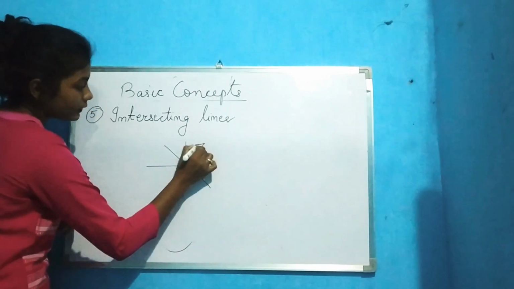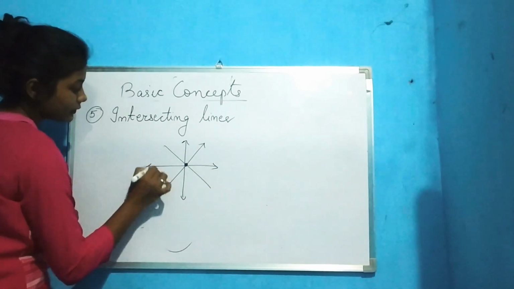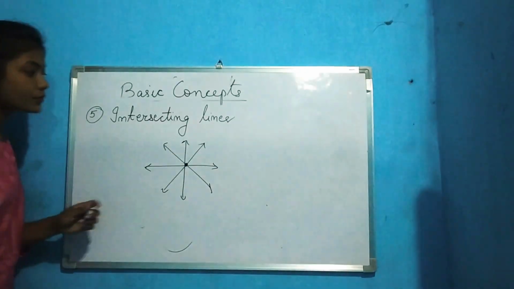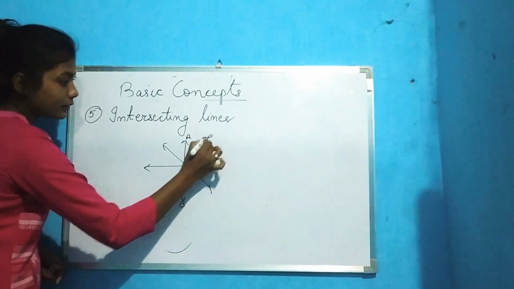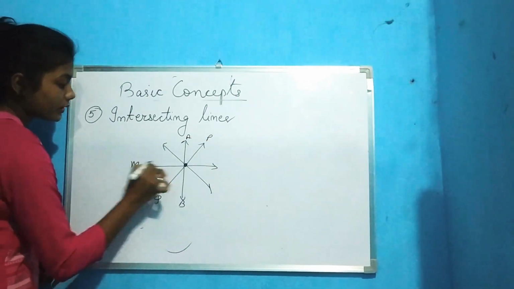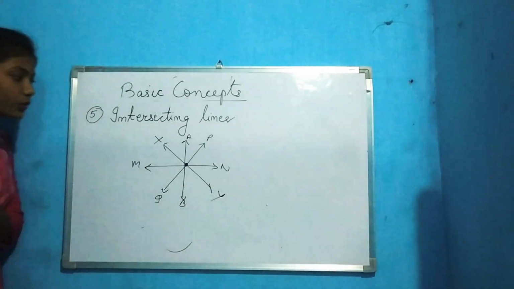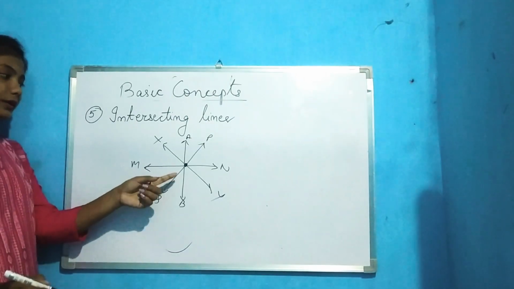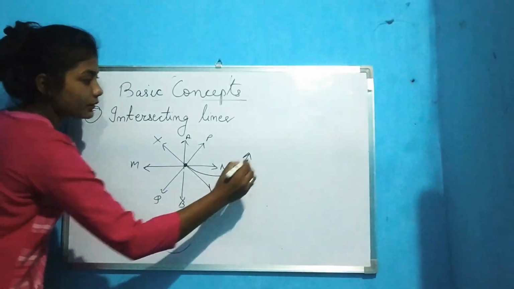Okay, this point. This is a line. This is a line. This is a line. So more than two lines. Suppose I am giving it names AB, PQ, MN, XY. So more than two lines are there and there is this intersecting point.